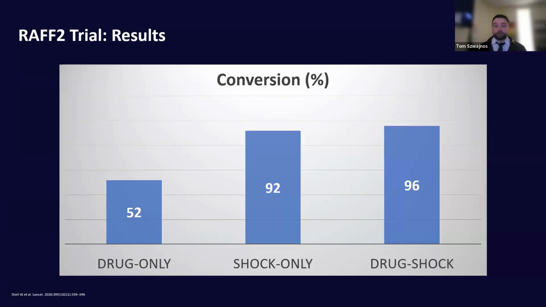So now let's talk about the shock-only and the drug-shock groups. Again, pretty comparable. You might be wondering, okay, electrical cardioversion seems to be the best answer, so why would we even want to do pharmacological cardioversion? But we'll see here that the drug-shock group did marginally better, by about 4% more. So you can make the argument that it is fruitful to try to pharmacologically cardiovert somebody. And in the off chance that you fail, you'll actually have a more successful electrical cardioversion.